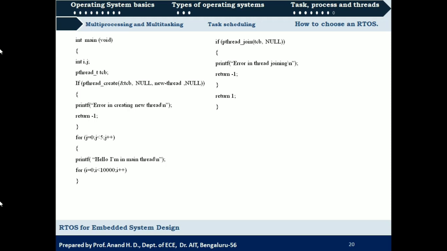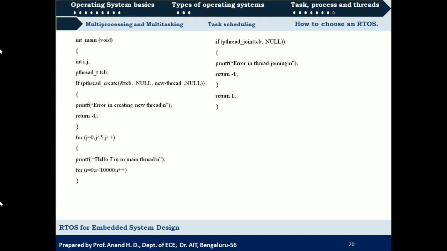Here we have written: if pthread_create, so we are calling the primitive pthread_create for creating a new thread, and we are going to pass the arguments: pointer tcb, null, new thread, that is the name of the function that we want to call, and then null. If this returns 1, then we are going to print "error in creating new thread".